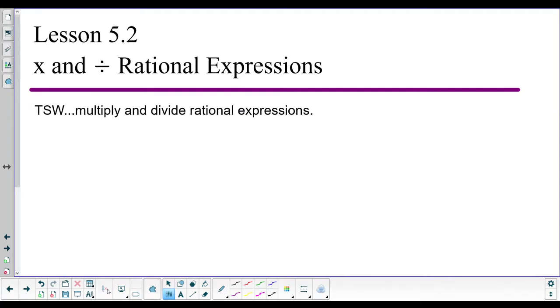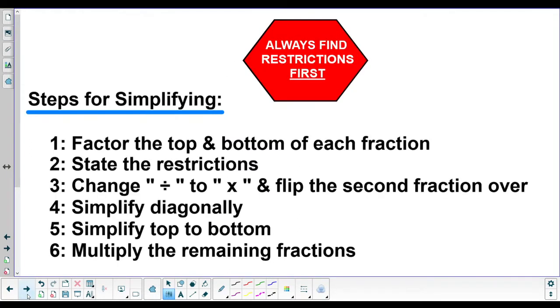All right, let's go talk about multiplying and dividing rational expressions. We're going to start with some steps. This is misleading. Let's look at the steps. Same first step. Factor the top and the bottom of each fraction. So just factor everything. Just everything that you can see. Everything, Simba. As far as you can see from here on Pride Rock, factor it.